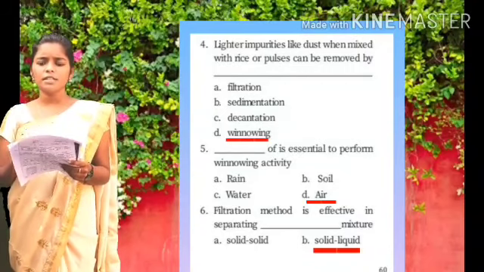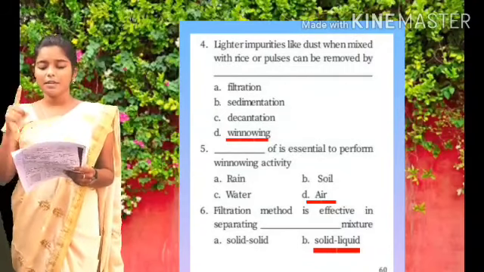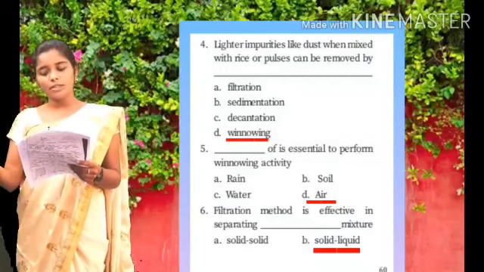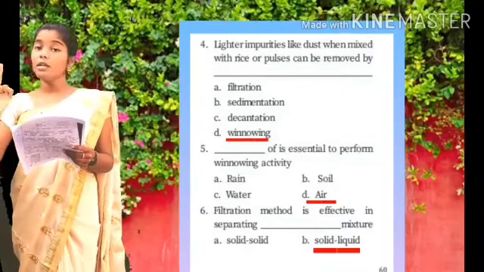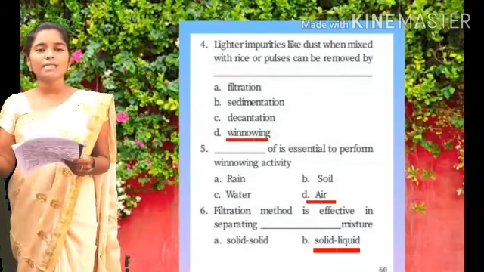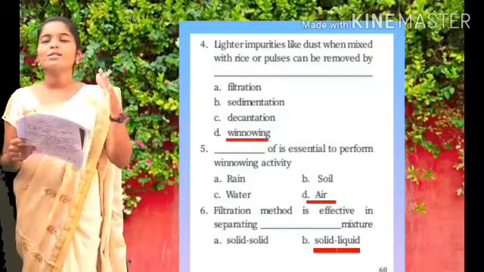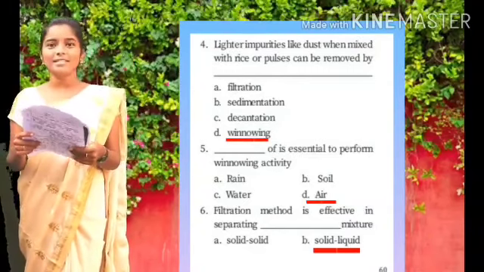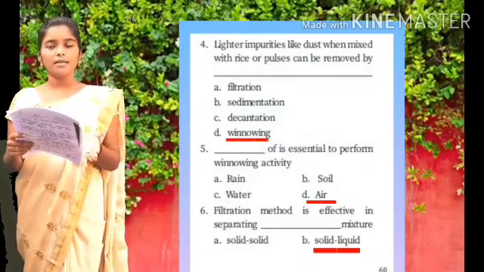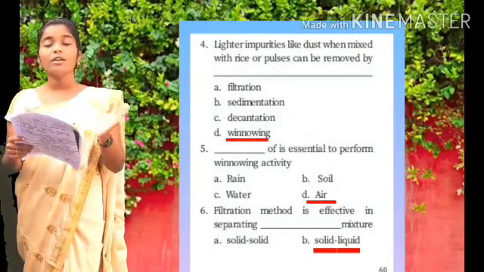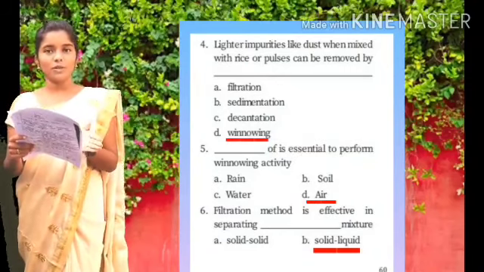Which mixture is the filtration method very effective for? Number 1: solid to solid, solid to liquid, liquid to liquid, or liquid to gas. What is the answer? Solid to liquid. That is the answer. The filtration method is effective in separating a solid to liquid mixture.